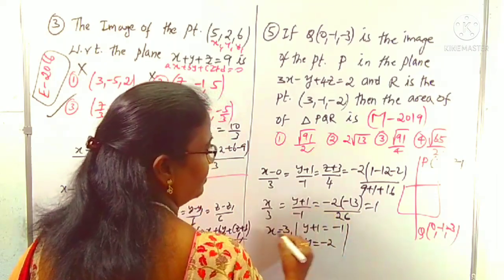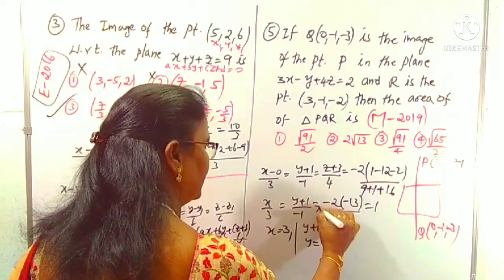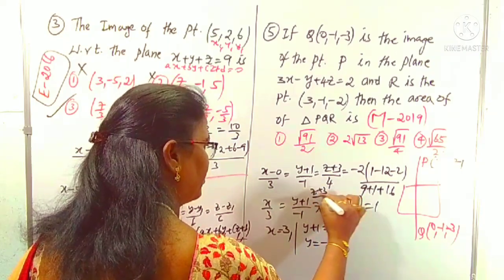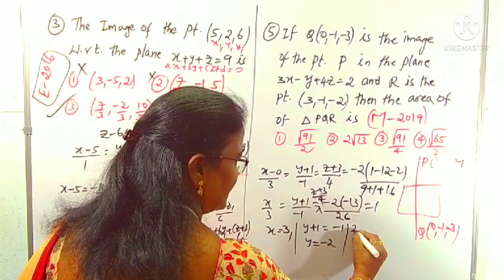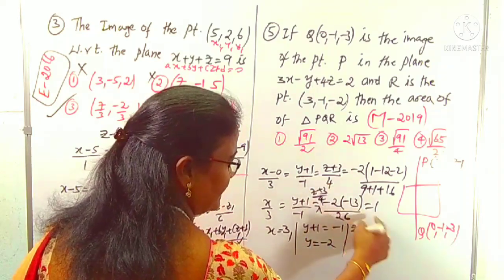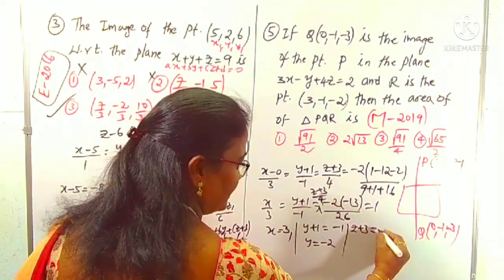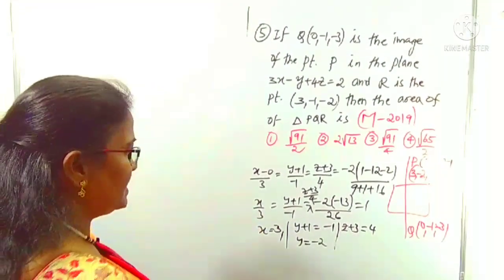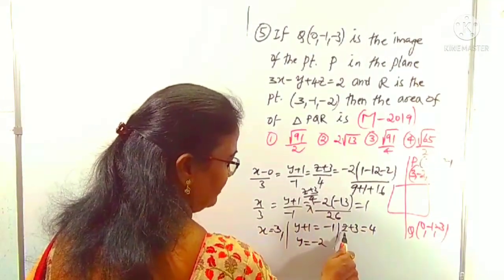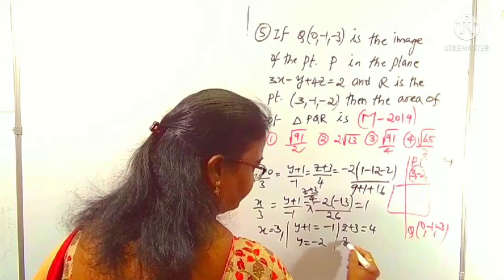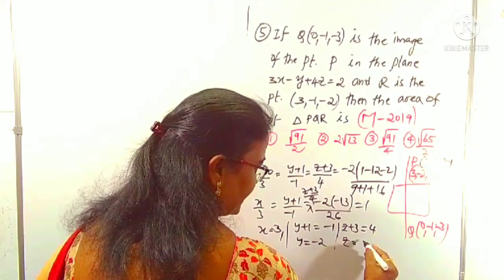Next, one more point is z. Here, (z + 3)/4 is 1, so z plus 3 is 4. Z is equal to 4 minus 3, which is 1.